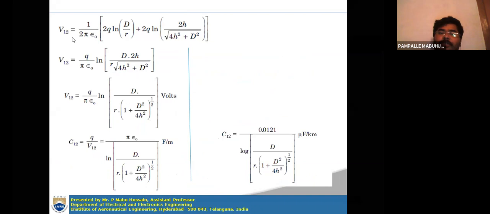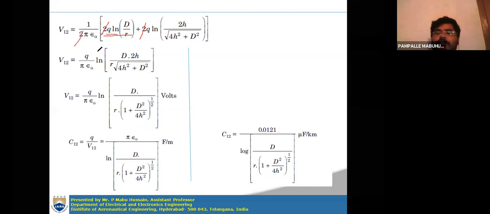See here, V12 is equal to 1 by 2 pi epsilon naught, 2q. So here q is not taken common. If you take common, you will get q outside. Okay, no problem. So 2q ln D by r plus 2q ln 2h by square root of 4h square plus D square you will get. So this 2, if you take common, it will be cancelled with this.